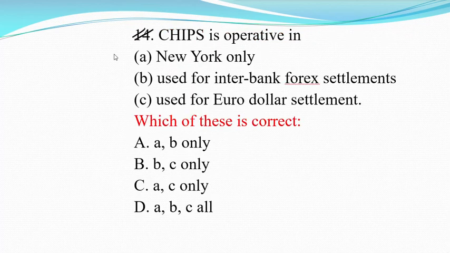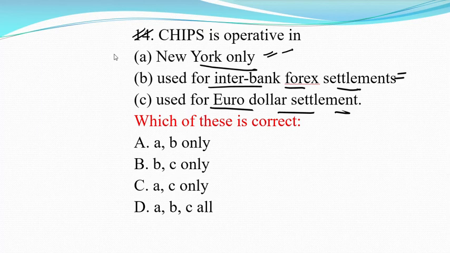CHIPS is operative in: we have to check, there are 3 points. In New York only, used for interbank forex settlements, used for euro dollar settlement. We have to find which one is correct. It is operative in New York only. Yes, this is correct. It is used for interbank forex settlements. Yes, this is also correct.